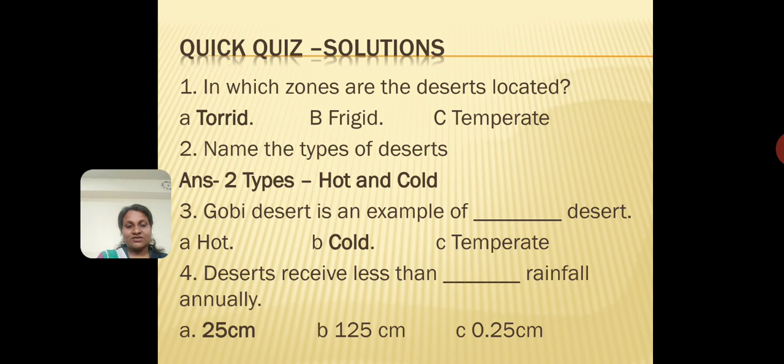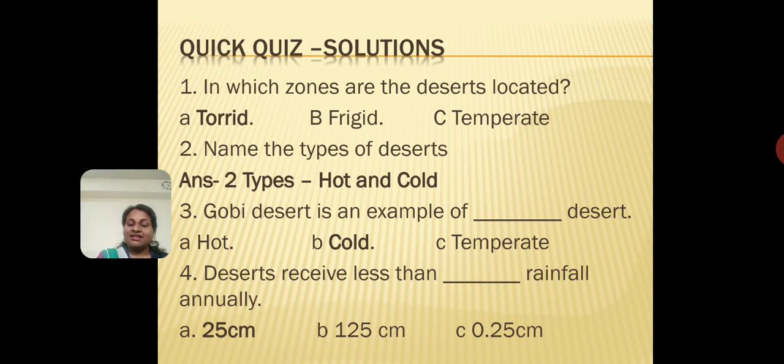So the first question was, in which zones are the deserts mainly located? The answer is the torrid zone. Okay, you remember, between 20° north and 30° north, and between 20° south and 30° south latitudes. So the deserts are located in the torrid zone. I hope you all got that right. The next question was, name the types of deserts. The answer is that there are two types of deserts, hot and cold.